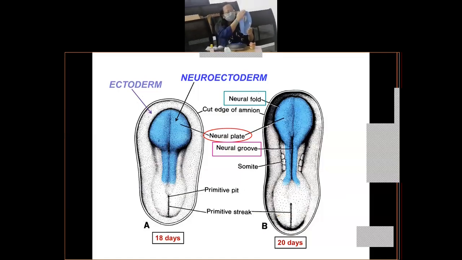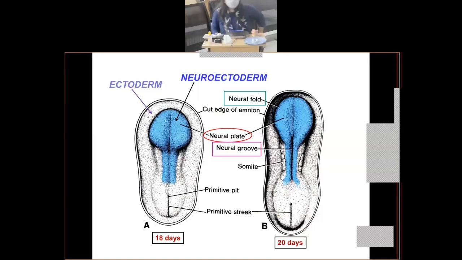So the shape of the embryonic germinal disc is slipper shape. Why is it slipper shape? Because just like how your slipper looks, it is broad at the cephalic end. This is the cephalic end of the embryonic disc, and this is the caudal end or the posterior end of the embryonic disc, right? Towards the cephalic end it is broader, but towards the caudal end the embryonic disc is narrower. So the overall shape of the embryonic disc during this time is slipper shape.